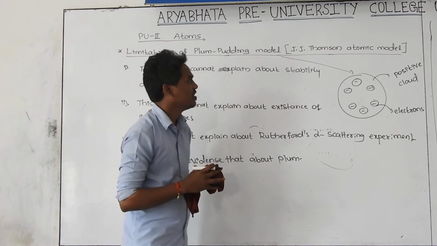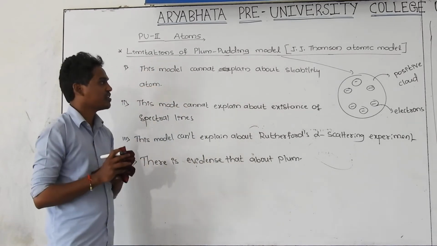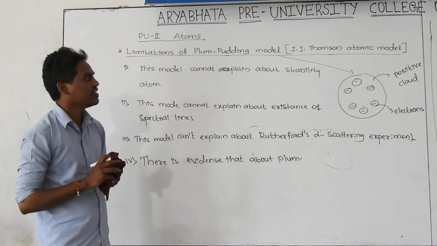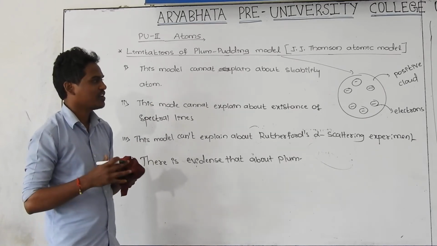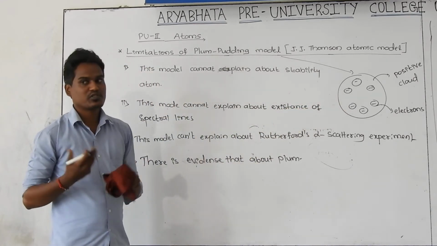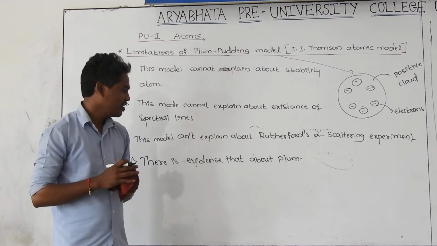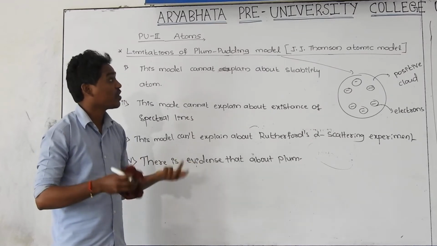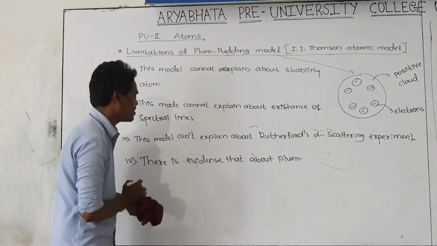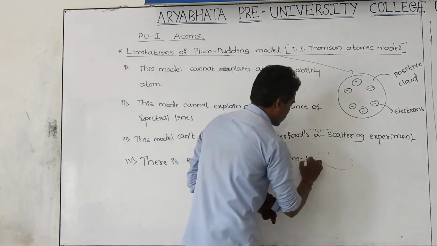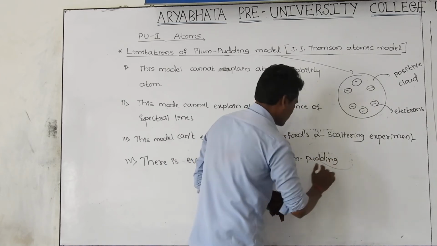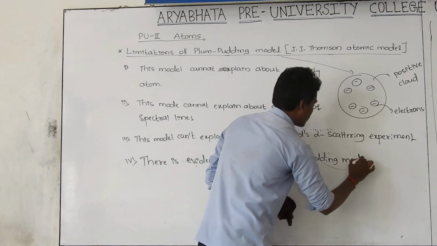We are studying from history books, where they mention that this plum pudding model was explained by J.J. Thomson. It looks like this. We find it in some books, but actually in the science field, we don't have any evidence that this model was given by J.J. Thomson. And this is the conclusion: there is no evidence about the plum pudding model exactly. But don't consider the fourth one here. These three you have to remember.